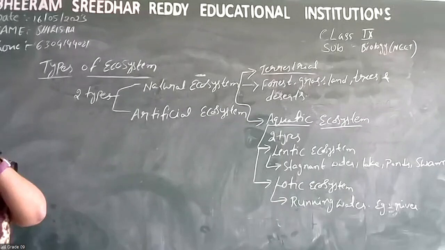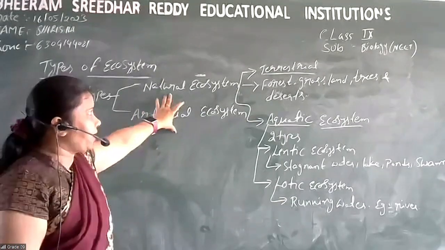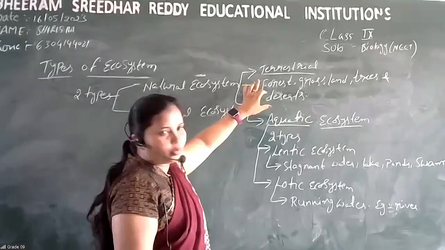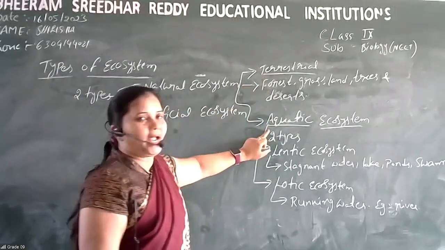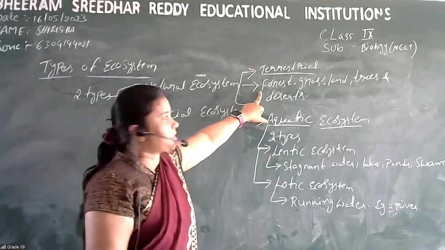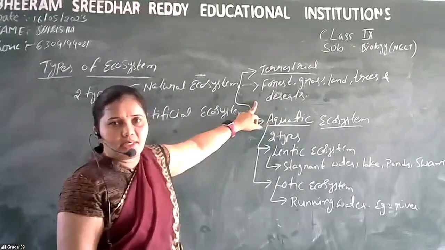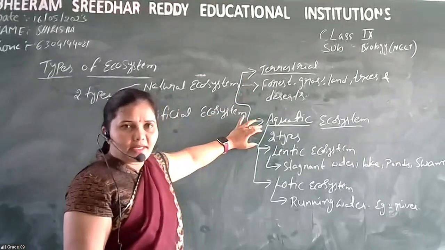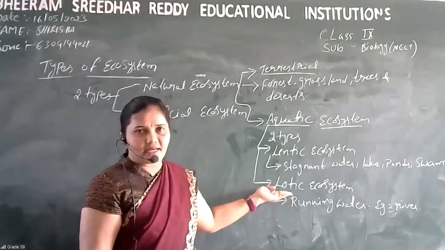See here, types of ecosystem. There are two types, the natural ecosystem and the artificial ecosystem. Natural ecosystem means it is naturally made. Natural ecosystems are two types: the terrestrial ecosystem and aquatic ecosystem. Terrestrial ecosystem includes forest, grassland, trees, and deserts. Then aquatic ecosystem is again two types: lentic ecosystem and lotic ecosystem.